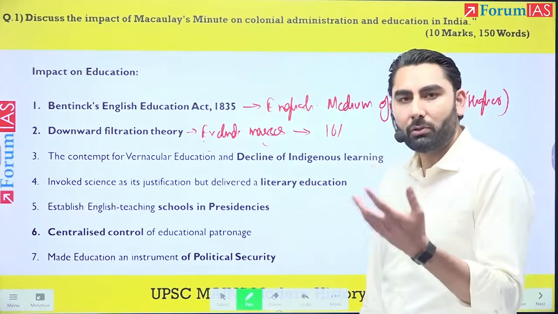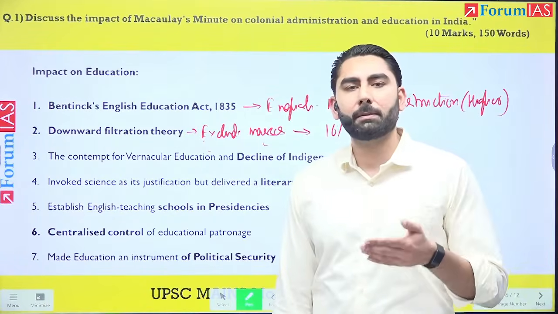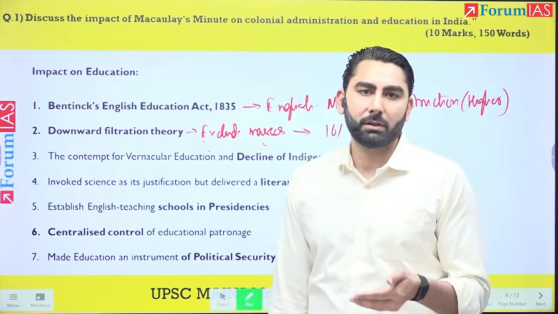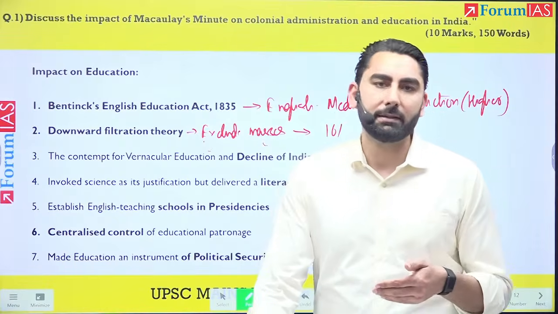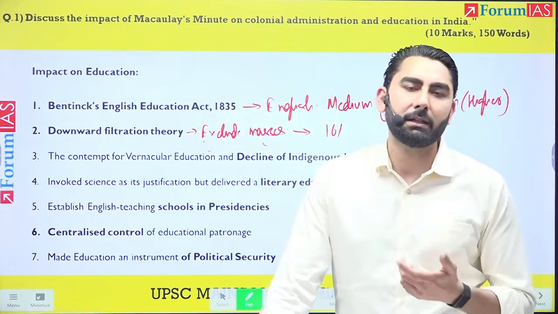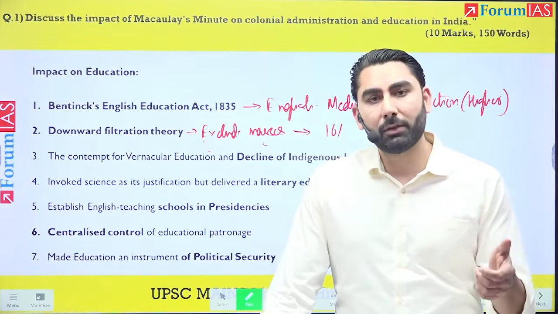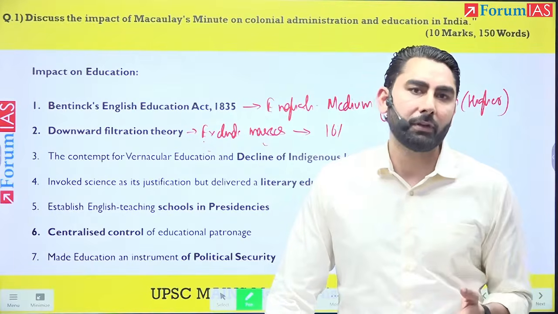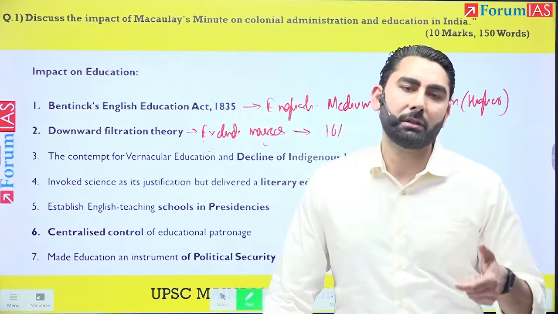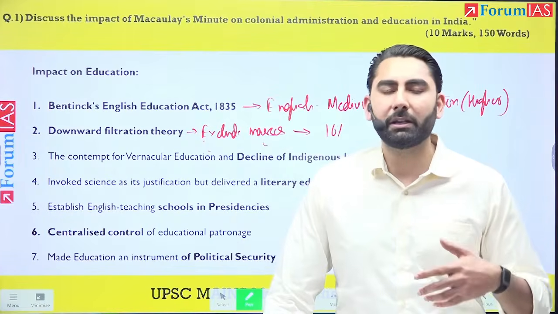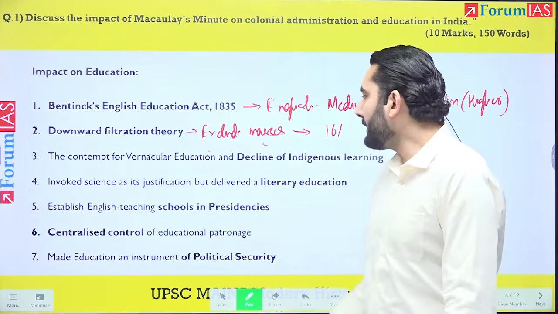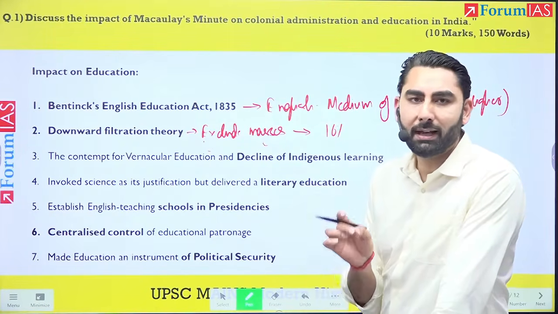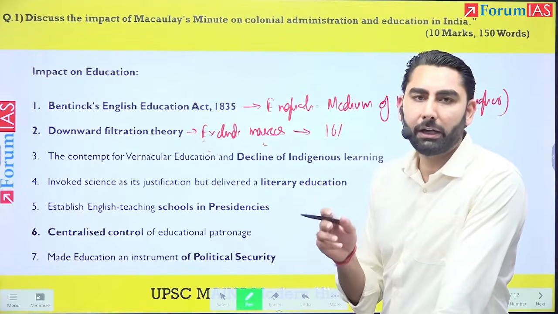Okay. It also clearly, during the Macaulay's Minute, a recurring theme is the contempt for the vernacular education and the Indian educational institutions, when he says, very famously, that when we compare a single shelf of a good English library with the entire literature of the Orient, that is Asia and Africa, then the shelf of the English library is superior. It is worth more. So what are they doing? He immediately says that we should stop publishing books in Sanskrit, in Arabic, or in Persian.